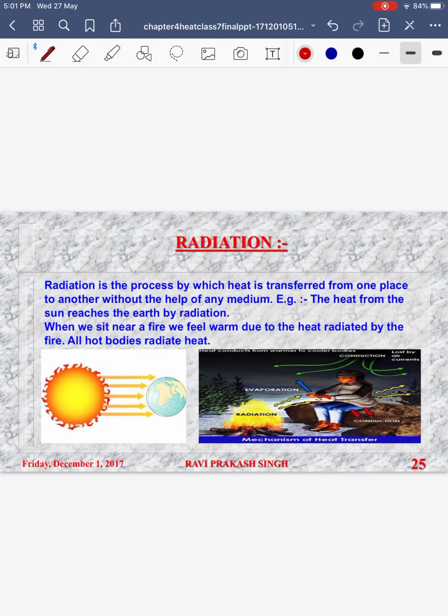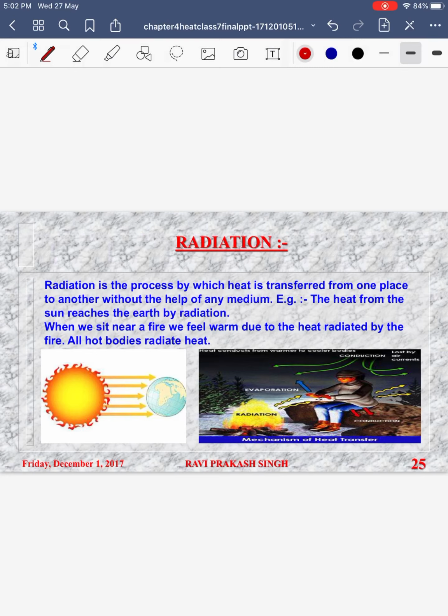Next is radiation. Radiation is that mode of heat transfer which does not require an intervening medium, like the rays of the sun which are heating us, coming from such a great distance. There is no medium in space, they come through vacuum, so this is a mode of transfer in which heat is transferred without involving the intervening medium.